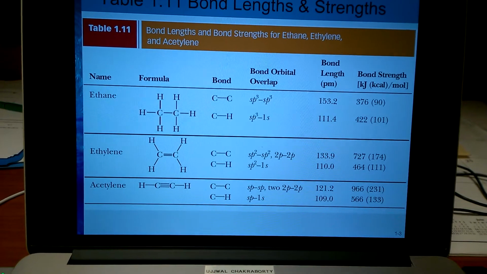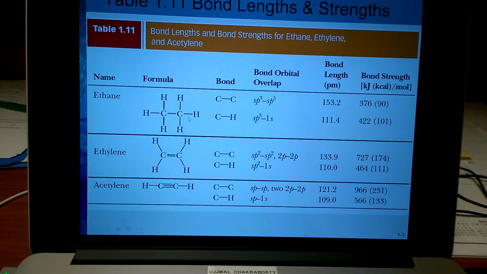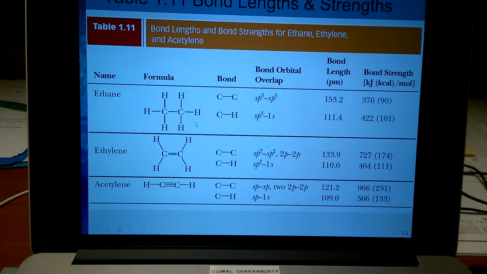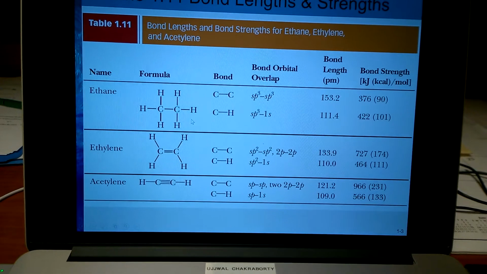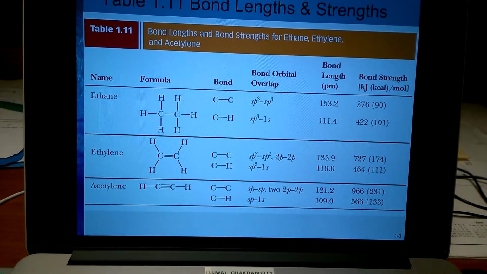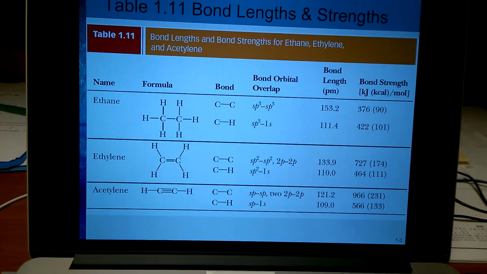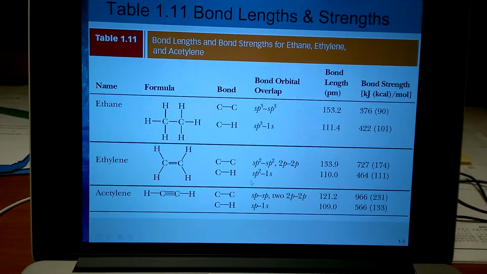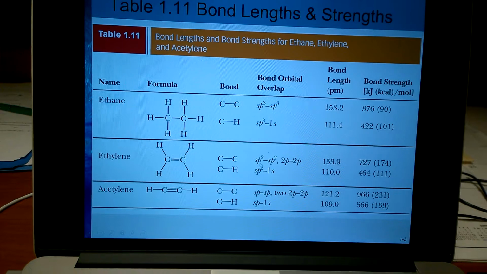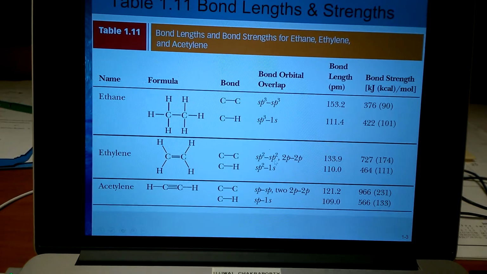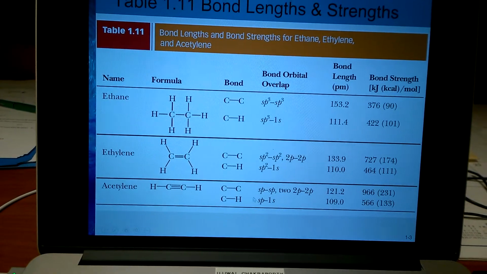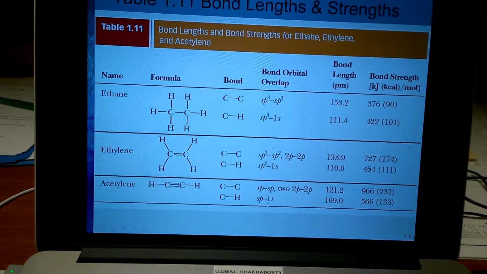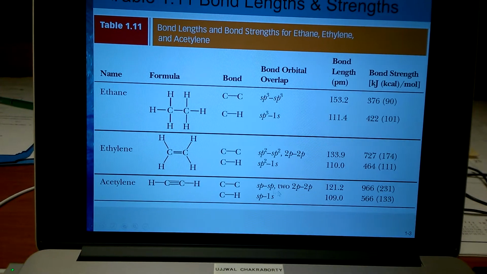That means to create the bond between carbon and hydrogen in the first molecule, there is overlap between the sp3 orbital from carbon and the 1s orbital from hydrogen. In the second case, the carbon-hydrogen bonds are created by sp2 hybrid orbitals from carbon with the 1s orbital. And in the third case, the carbon-hydrogen bonds are created by overlapping sp orbitals from carbon with 1s orbitals from hydrogen.